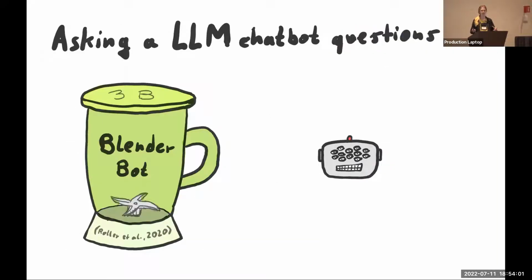So let's see, what is this talk really about? When you're talking to a chatbot these days, chances are it's going to be one of those powered by a large language model. A state-of-the-art model at the time we did this was BlenderBot, a chatbot trained to be engaging and conversational, with 3 billion parameters, which seems a little small nowadays, I guess, but it was a great thing at the time. I'm going to represent this in these slides with this cute little robot face. I tried to make it look cute. It didn't look cute. I gave up. I made it look weird instead. So that's what you get.